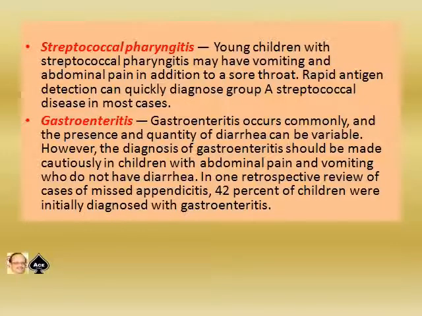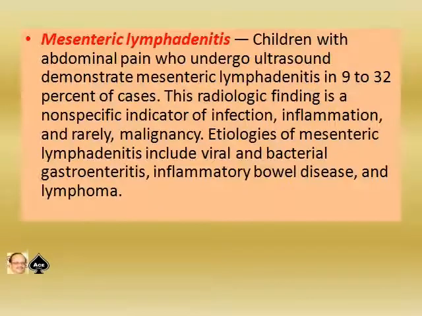Gastroenteritis can occur commonly. The presence and quantity of diarrhea can be variable. Diagnosis of gastroenteritis should be made cautiously in children with abdominal pain and vomiting who do not have diarrhea. In a retrospective review of cases of missed appendicitis, 42% of the children were initially diagnosed with an acute diarrheal disorder. Mesenteric lymphadenitis. Children with abdominal pain who undergo ultrasonography demonstrate mesenteric lymphadenitis in 9 to 32% of cases.